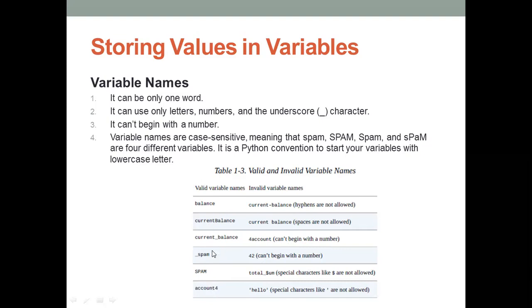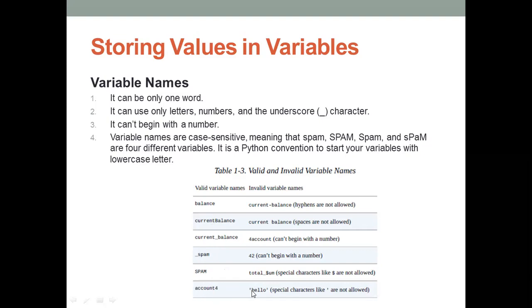So account4 is a valid variable. Why? Because it's alphanumeric: alphabets along with numerics. It won't start with a numeric, but it contains a numeric. Your variable name should start with an underscore or alphabets.